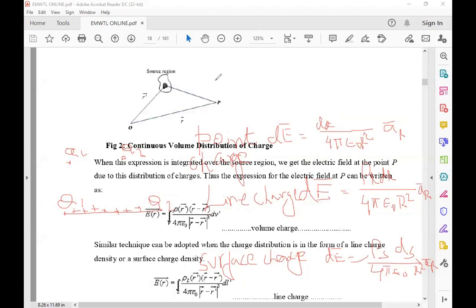For the volume charge, dE bar is equal to dq, and dq is nothing but rho v into dv. Replacing dq with rho L into dl gives the line charge. Replacing dq with rho s into ds gives the surface charge.